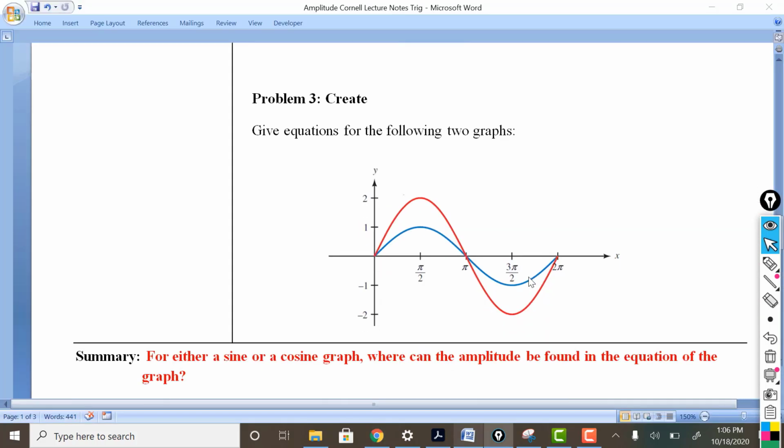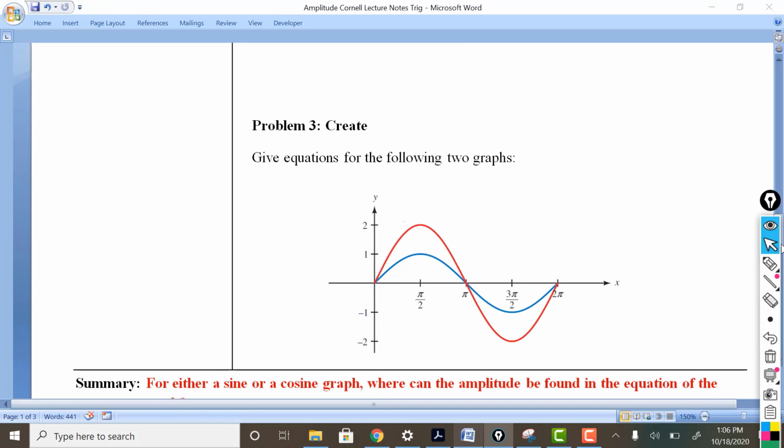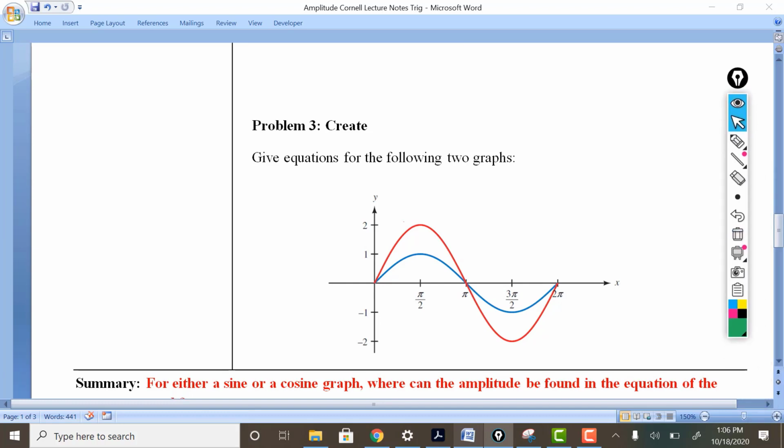Problem 3, let's go ahead and create some equations for these graphs. These are sine. Let's start off with the blue one.